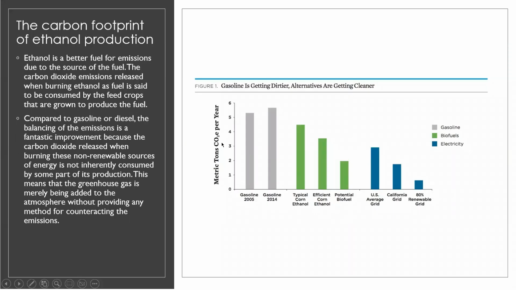The carbon footprint of ethanol production. Ethanol is a better fuel for emissions due to the source of fuel. The carbon dioxide released from the emissions of burning ethanol is hypothetically consumed by the corn whenever more ethanol is made. So it kind of offsets. And this is not possible when burning fuels such as gasoline or diesel, since there is nothing to consume the carbon dioxide that is relevant to the process of their creation.